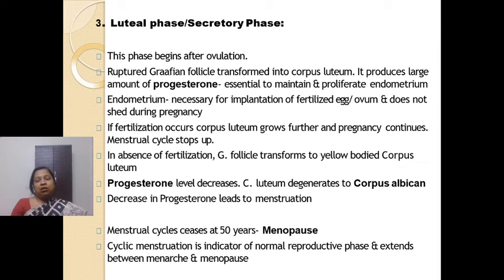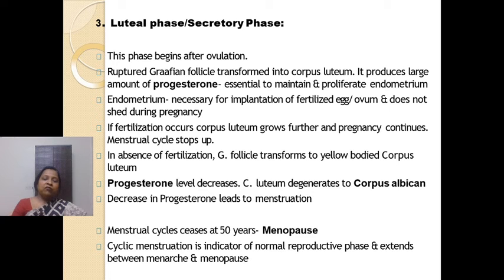So if there is fertilization, then the corpus luteum is maintained due to increased amount of LH, right? And this corpus luteum will release large amount of progesterone, which will maintain the uterus lining, right?